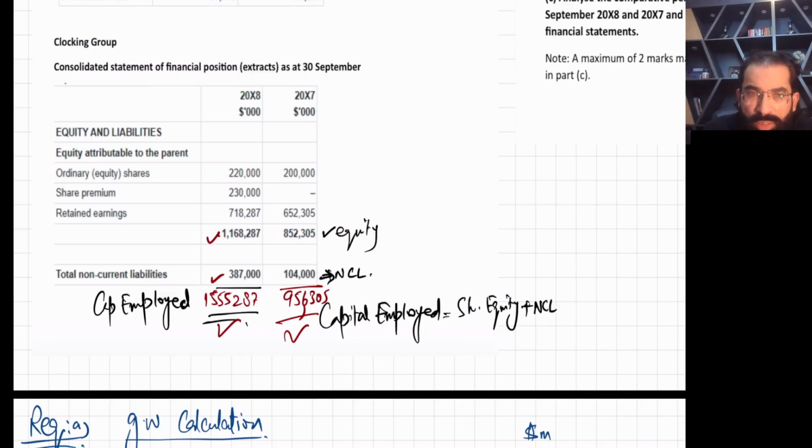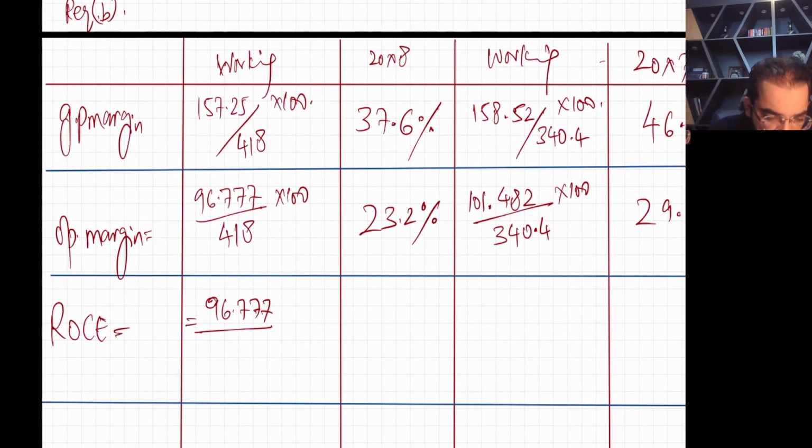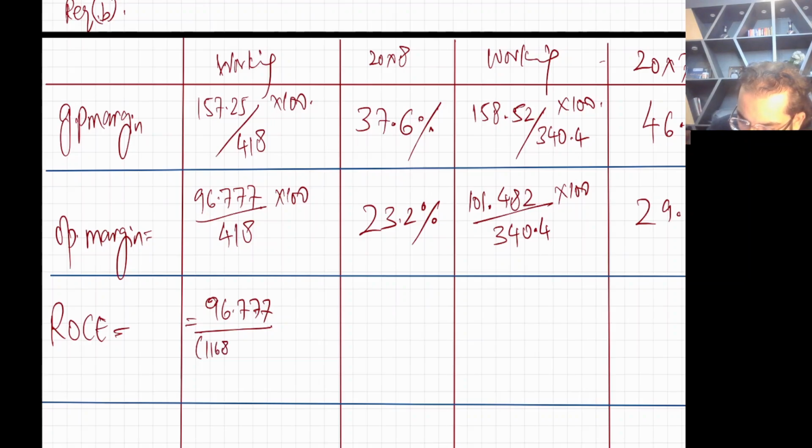I'm going to apply this formula. You have already taken the picture. So it will be 168.287 plus 387.